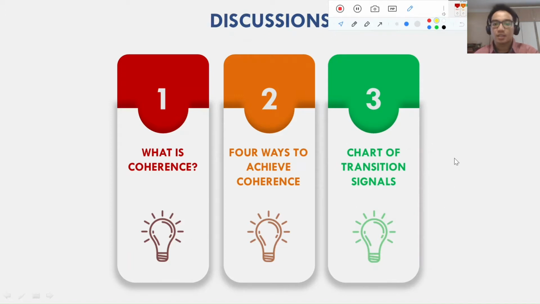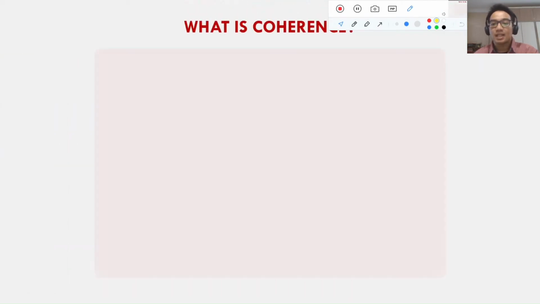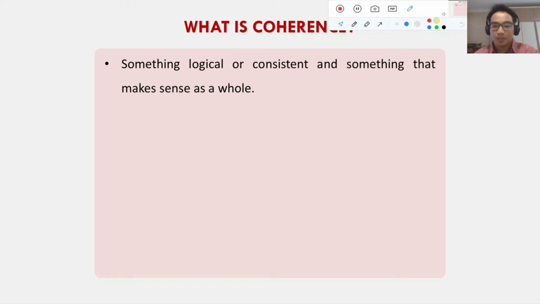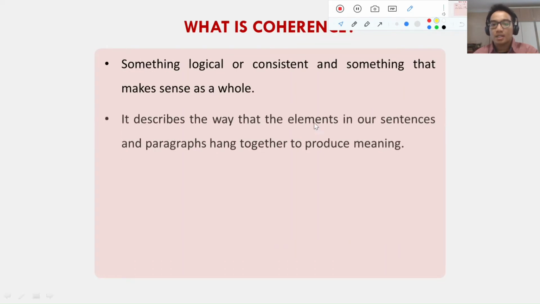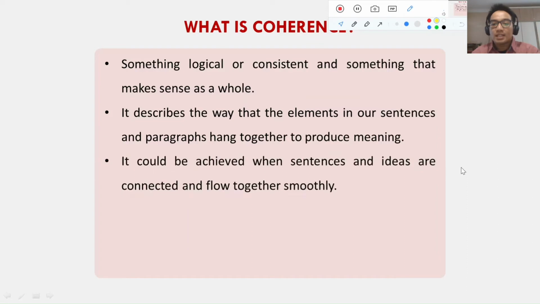Okay, the first one is what is coherence. Coherence is something logical or consistent and something that makes sense as a whole. It describes the way that the elements in our sentences and paragraphs hang together to produce meaning. It could be achieved when sentences and ideas are connected and flow together smoothly. So it means that the sentences from the beginning have to be connected with the sentences that come after, and the later sentences have to be connected with the previous sentences, and so forth.